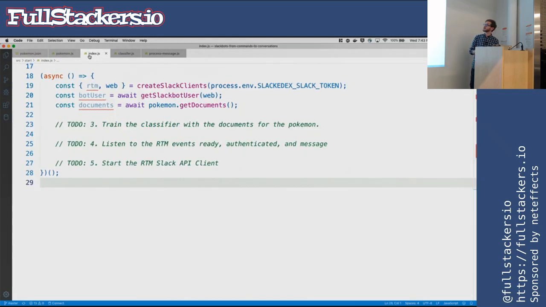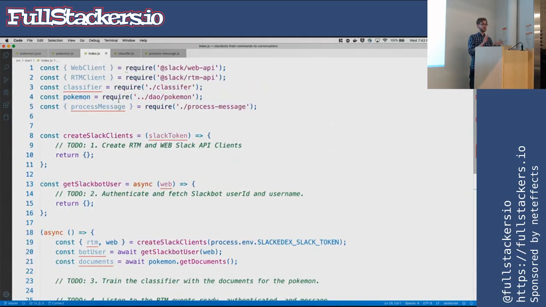The next file we are actually going to look into is the index file. This is everything we need to start the Slackbot. Nothing else. So this file is only going to be for starting the Slackbot. We bring in some imports, the real-time message API, the web API. We bring in our classifier, which is the next file we are going to look at, and how we can train our classifier. We bring in our DAO for how we're going to get Pokemon out of it. And we bring in a function called process message, which is the last file we are going to work with, which is how we're going to process the text that we get on every message.